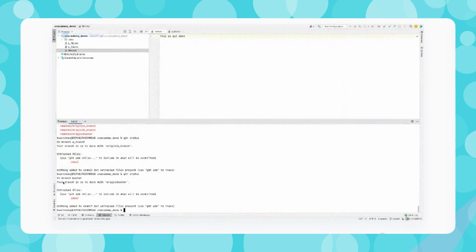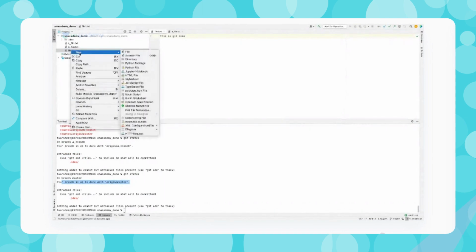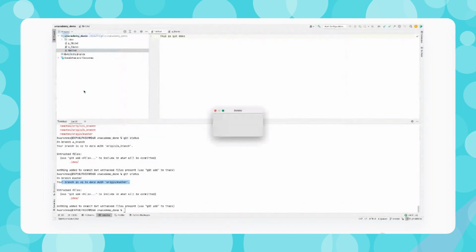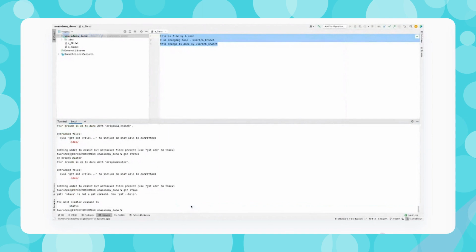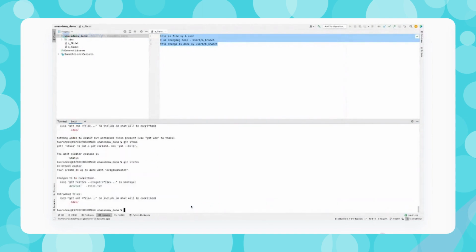It will say my branch is up to date with master. Now let's say I delete this file1. Delete. So this file1 has been deleted. Now how is Git going to track this? If I run git status, it will show me that this file has been deleted.